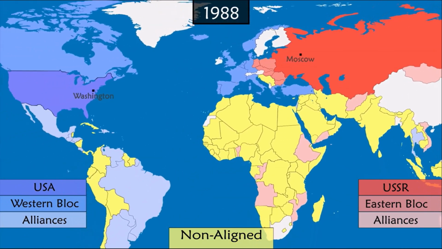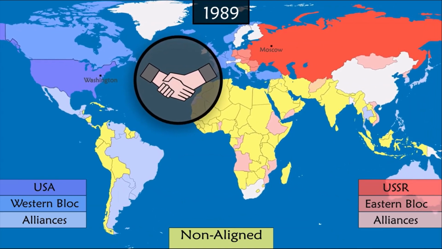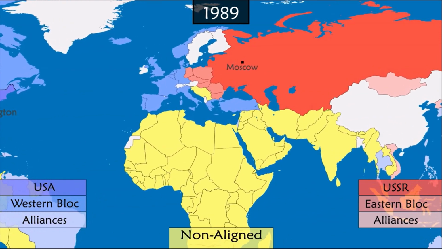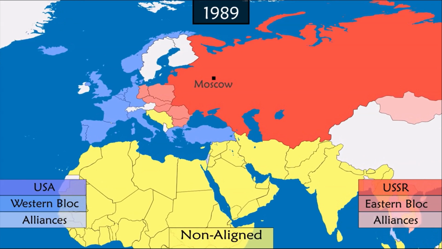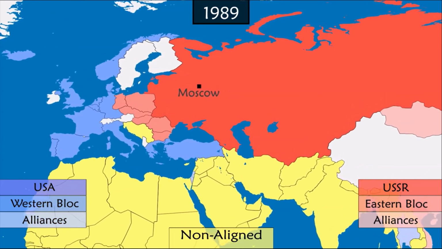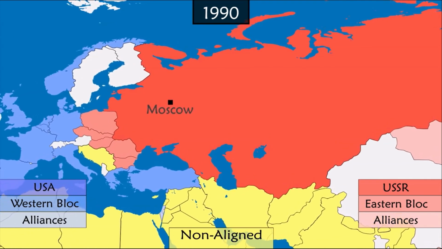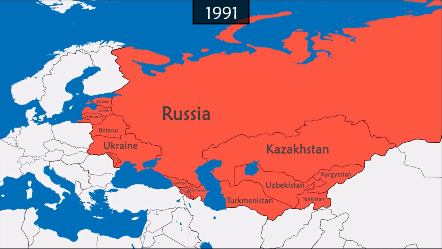The USSR withdraws from Afghanistan and stops funding communist militias in Africa. It attempts to open up to reforms and boost transparency, but it is already too late for the Soviets, who can no longer quell multiple revolts. The Berlin Wall is destroyed and Germany is reunited. In 1991, the USSR implodes, and the 15 republics become independent states, marking the end of the Cold War.